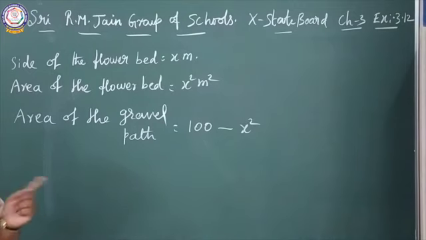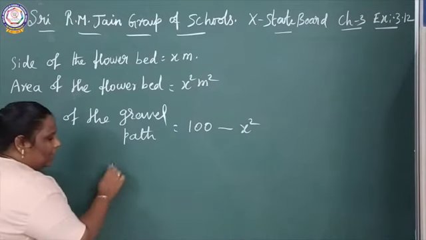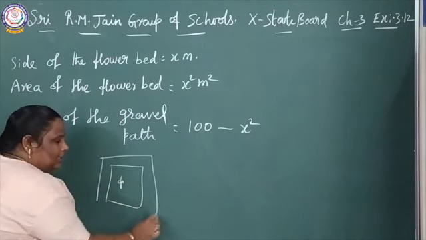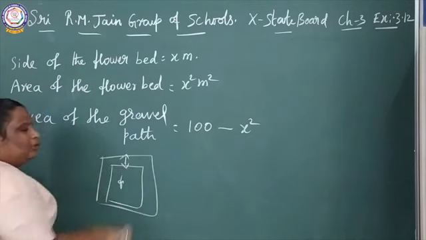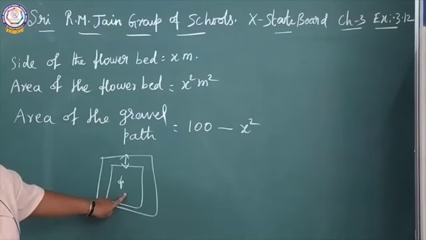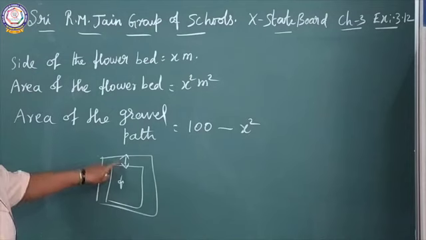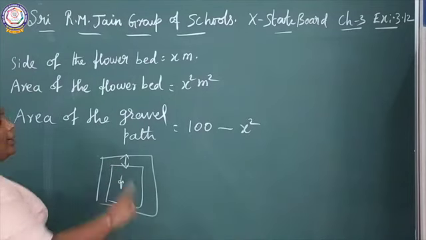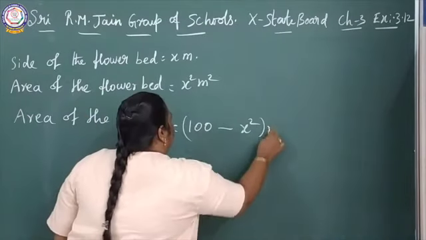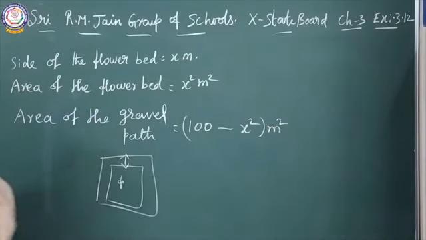So you can subtract these two values, you get the area of the gravel path in between. This is a flower bed and this is the outer square. So 100 minus x square meter square.